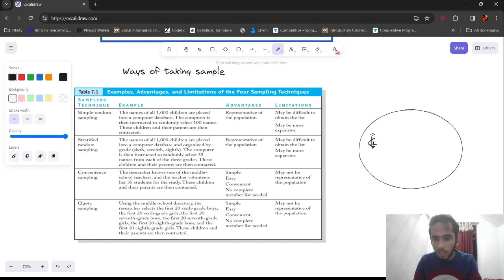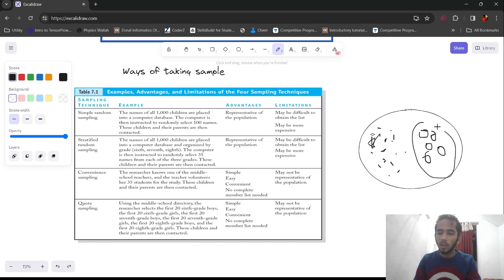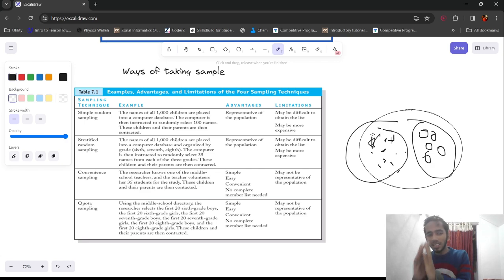Okay, and say this is female and this is male. So this will not overlap. There will be no middle thing here. We are taking samples based on strata. This is one strata, that is the male strata, and this is the female strata. I hope you're understanding what I'm trying to tell.